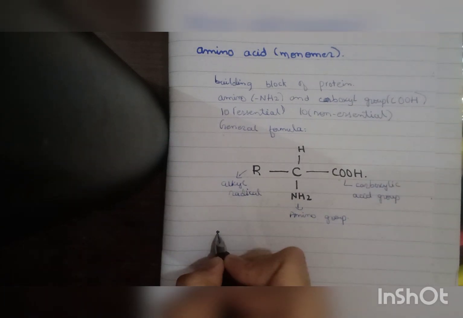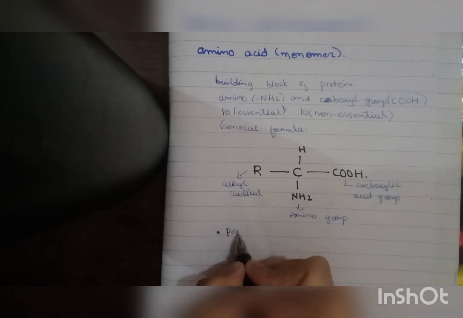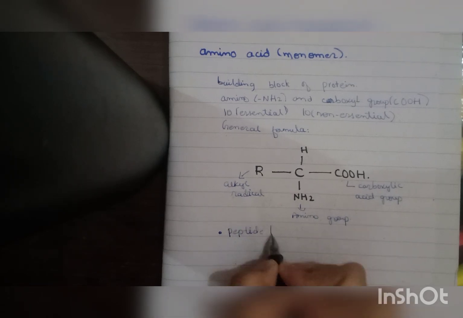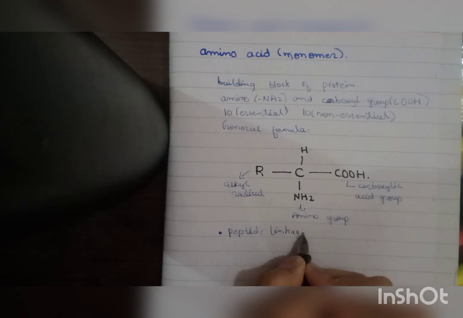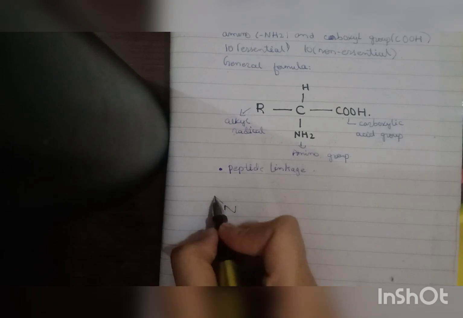Now let's talk about the structure as well. These amino acids are combined together by peptide linkage. Let's draw a structure for amino acid and see how the peptide linkage is formed. Just give me a minute. Here I'm drawing the structure first, then I'll explain.